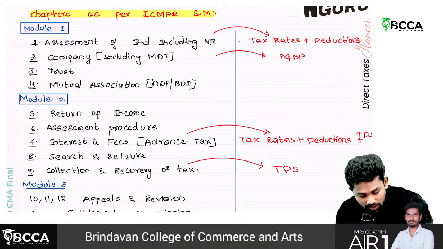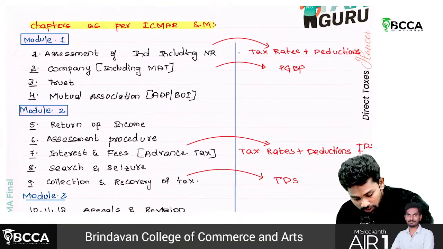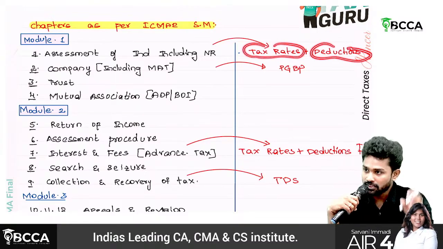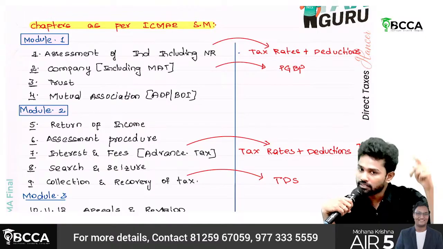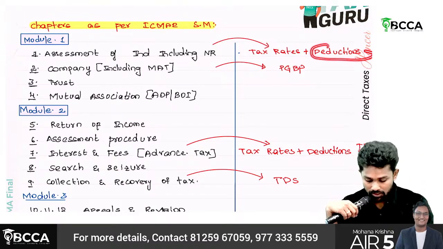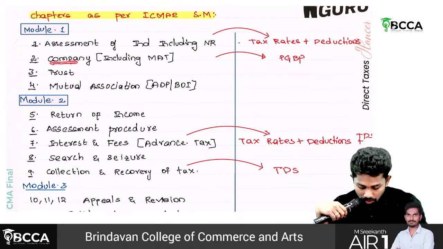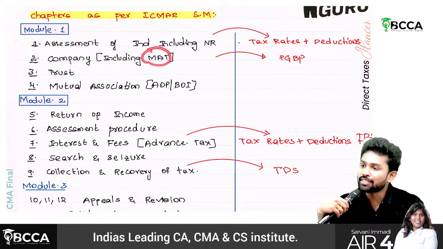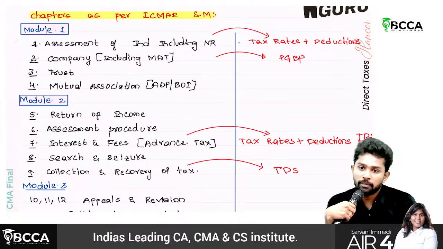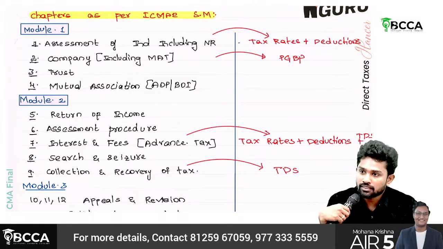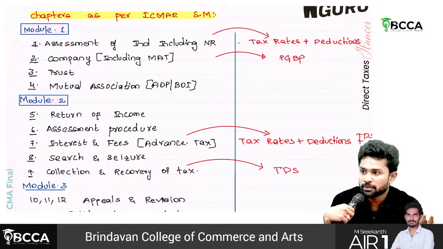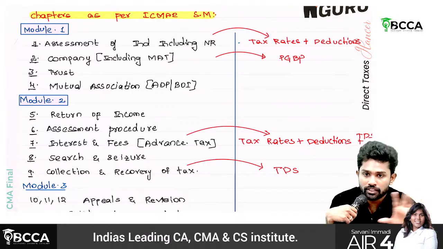But to understand this chapter, you should definitely know the tax rates and deductions. The basic first chapter, tax rates and all, we need to discuss, and then deductions. Then the second one, sir, assessment of company. There, MAT provisions will come. For companies, what we have learned in inter-level is that the tax rate would be 30% or 25%. For a foreign company, a different tax rate. So like that we might have learned.